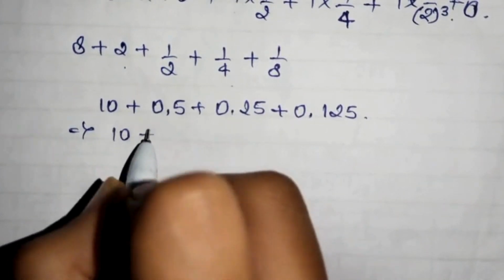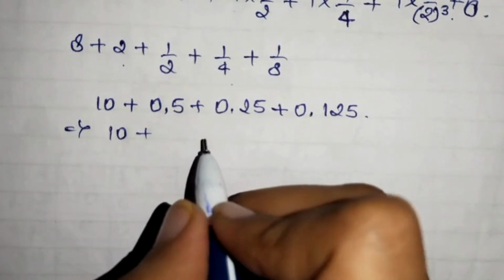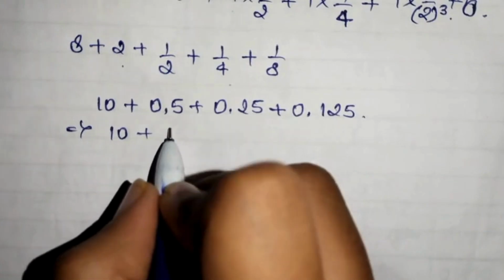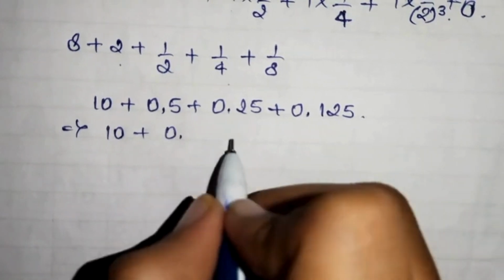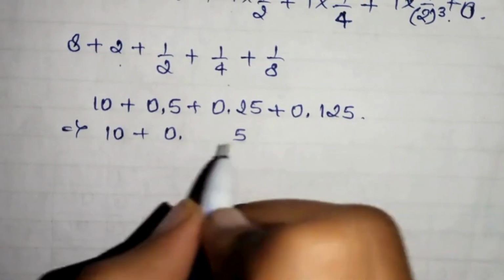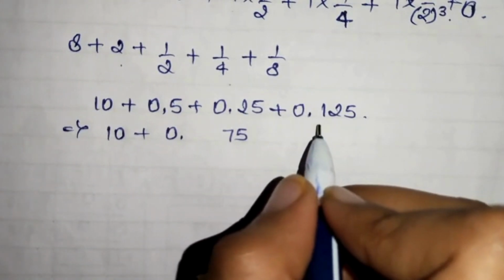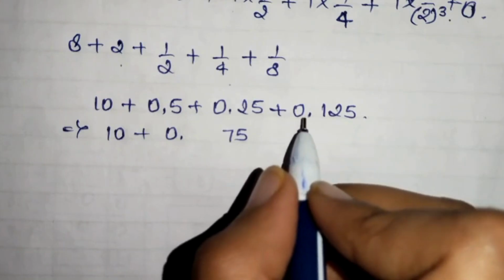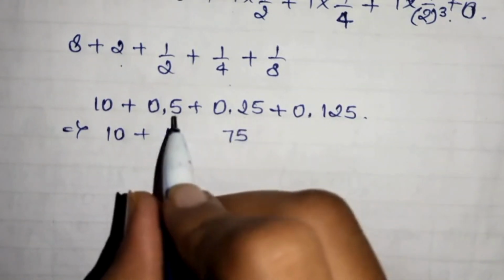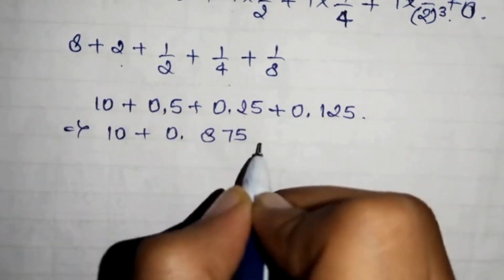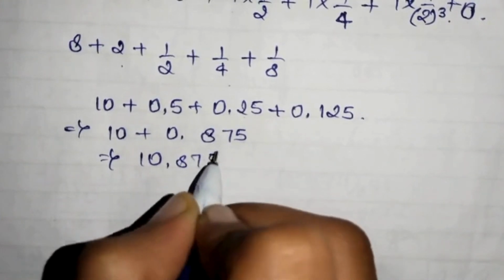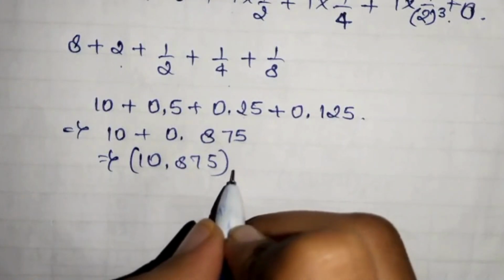So 10 plus, just add these decimal numbers. 5 at the third place, then the second place is 5 plus 2, 7, then the first place 1 plus 2, 3, then 5, 8. The final answer will come 10.875.